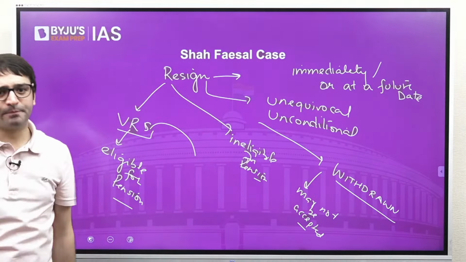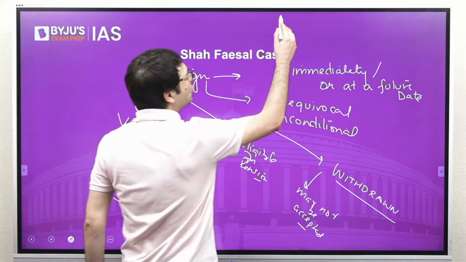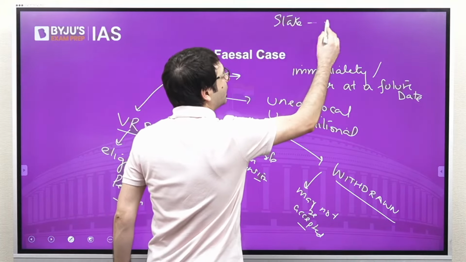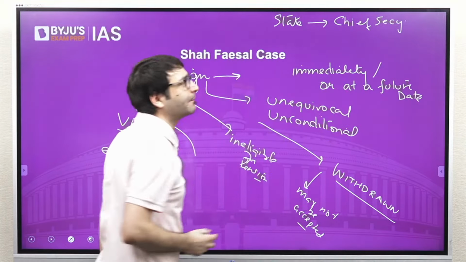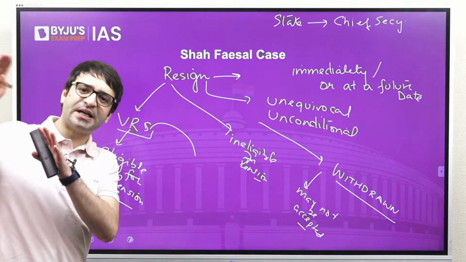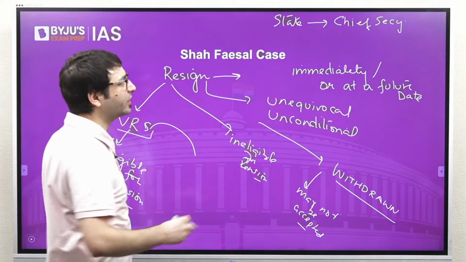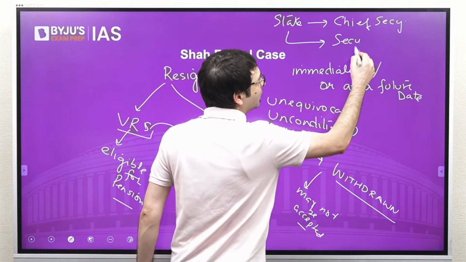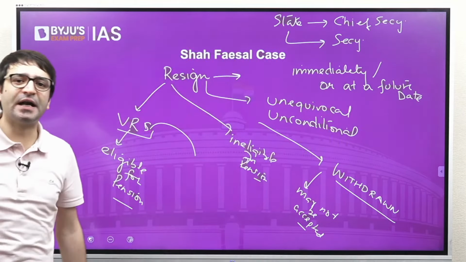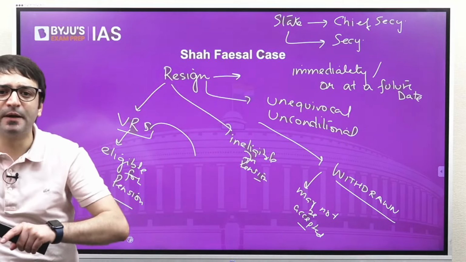But how do you resign? If you are posted in a state, you resign by submitting your resignation to the Chief Secretary. If you are posted at the central level, central deputation, you can resign by submitting your resignation to the Secretary of that Union Ministry. That is how you resign.